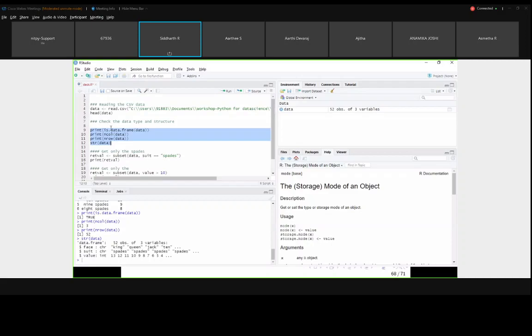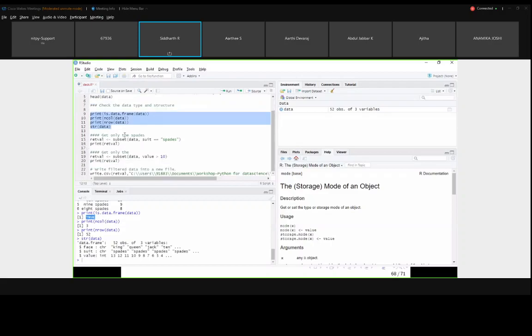If you see, the default format of class is data frame, so it will show you TRUE. The function ncol will give you the number of columns in the data, and nrow will give you the number of rows in the data. So str of data I have already told you, that is the structure of the data I am printing here.